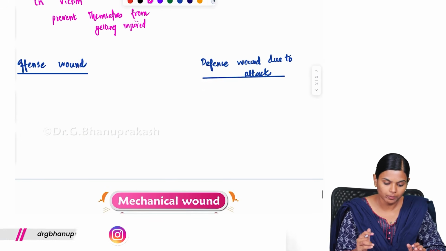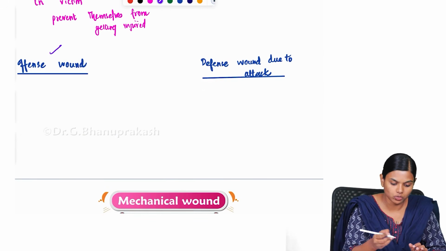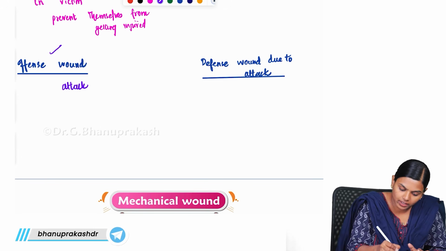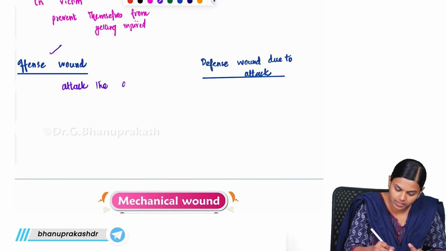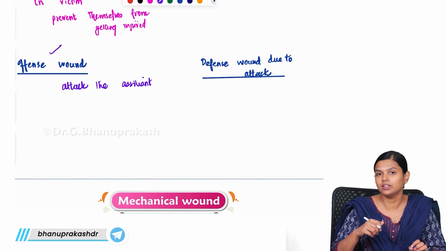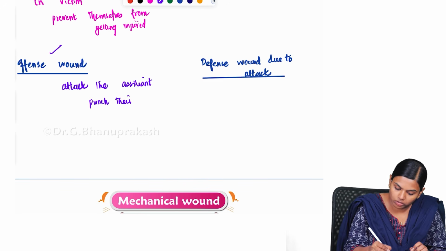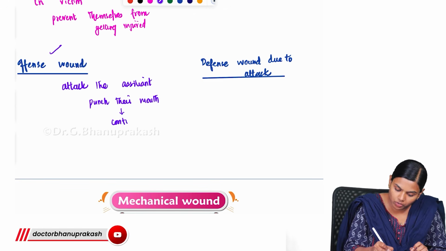And next is something known as offense wound. What happens is that they will try to attack the assailant, the one who is hitting them. They will punch their mouth, and because of that they will get some contusion over the knuckle.